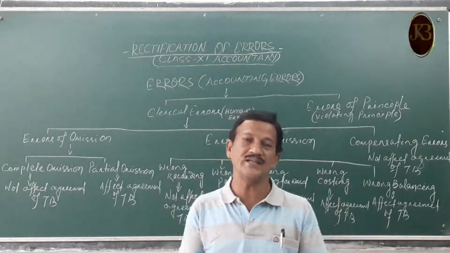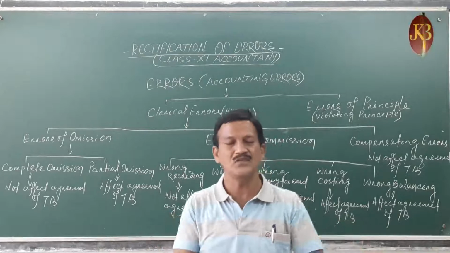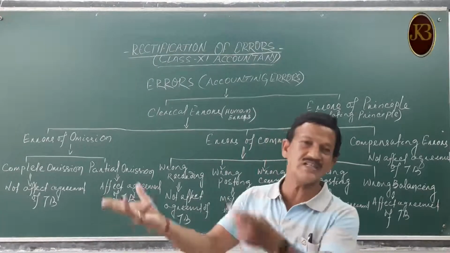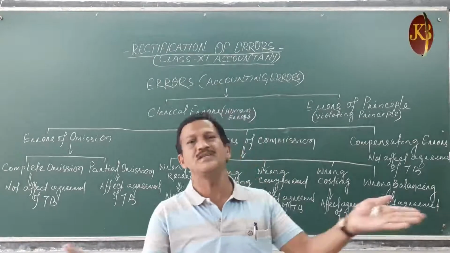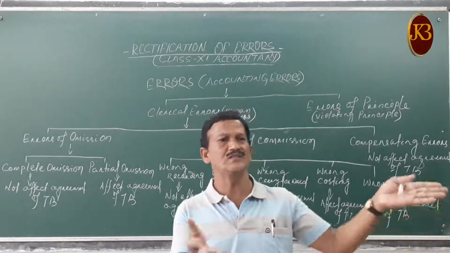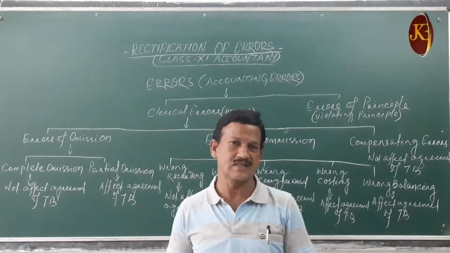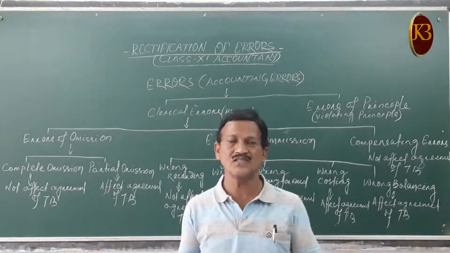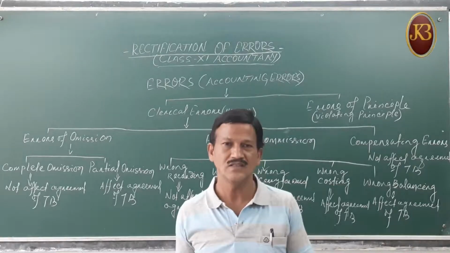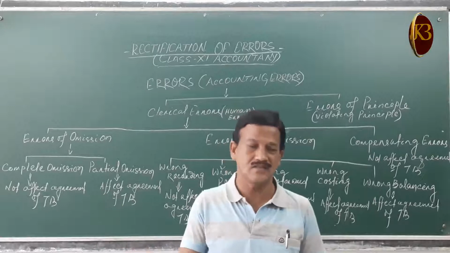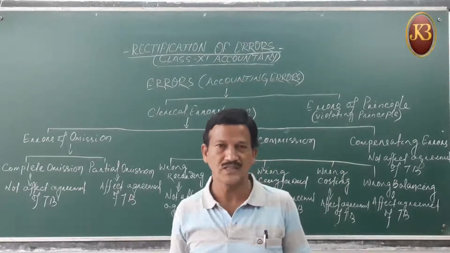Every human being makes certain mistakes, no doubt about it. I am also making mistakes, you are also making mistakes, everybody makes mistakes. Even prime ministers, government officers or politicians, everybody makes mistakes, because it is human nature. You cannot say that I am 100% correct, not sure.